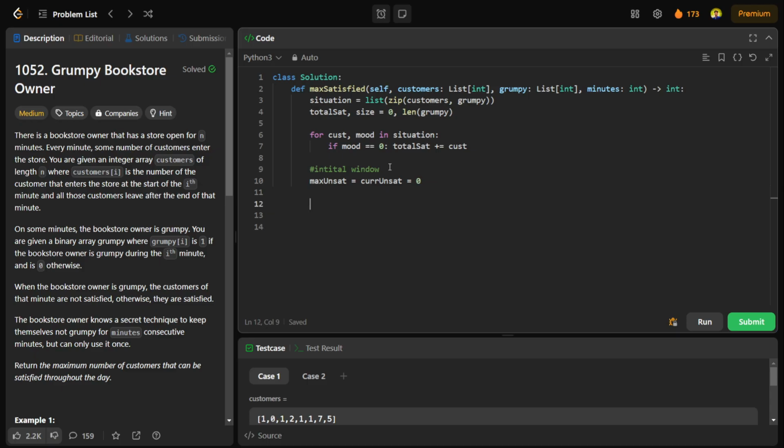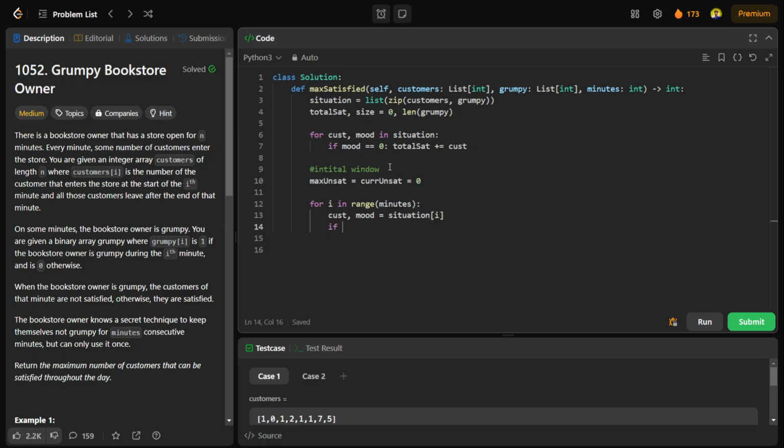I will be running a for loop for the first m minutes. So I'll say, for i in range from 0 to minutes. I'm getting customer and mood from the situation array with the ith index.